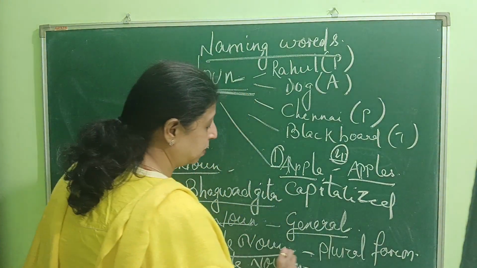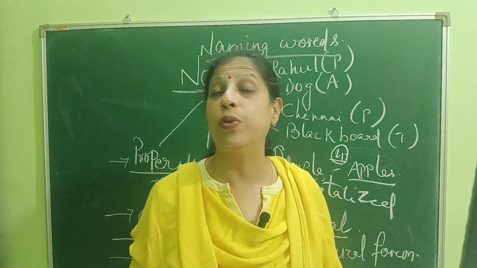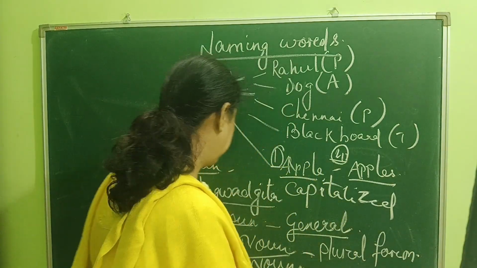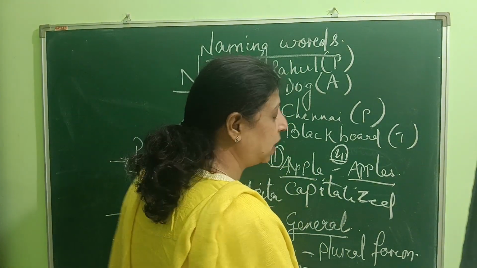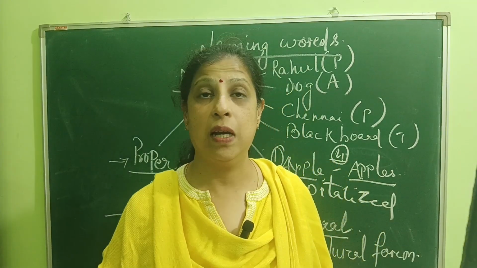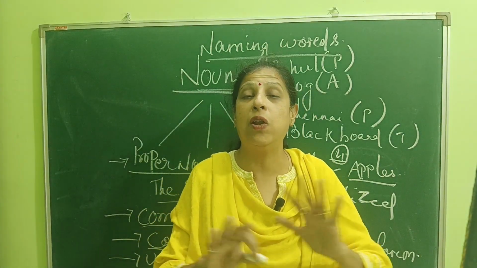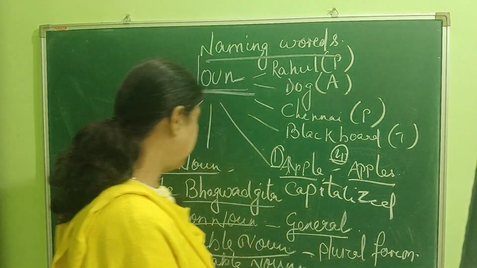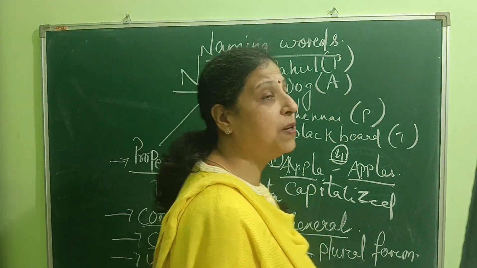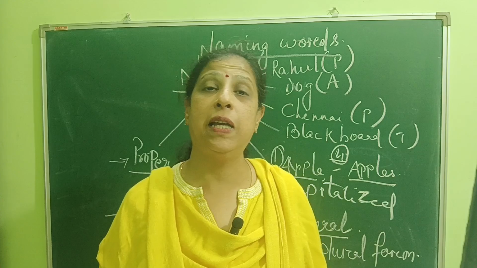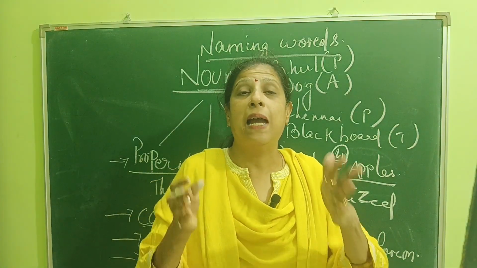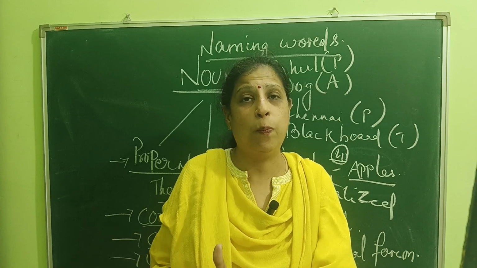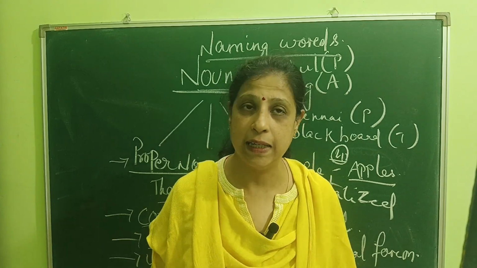Then we have countable nouns. Countable nouns are nouns that we can count, and they have a plural form. Then we have uncountable nouns. Uncountable nouns are nouns which we cannot count, and they have no plural form. And last we have collective noun, a collection of things, persons or places that we name as a group. That is called a collective noun.